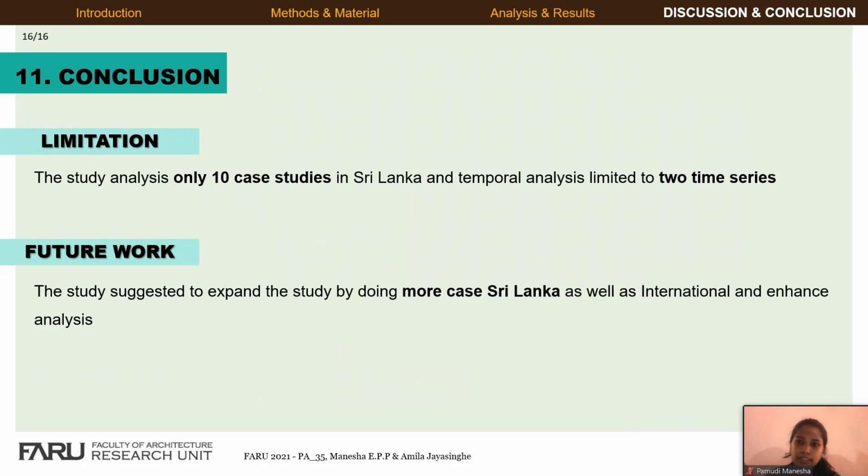The study analyzes only 10 case studies in Sri Lanka, and temporal analysis is limited to 2 time series. The study suggests expanding the study by doing more cases in Sri Lanka as well as internationally, and enhancing the analysis. This is the end of my presentation.